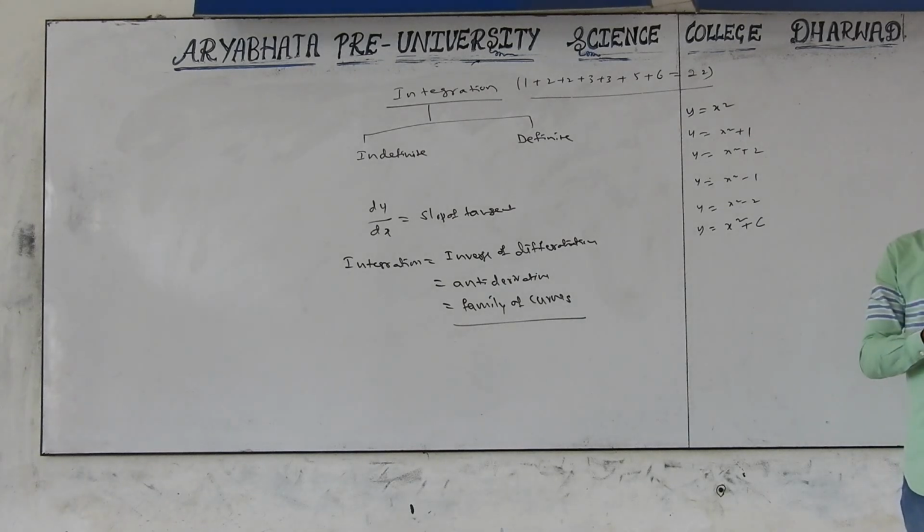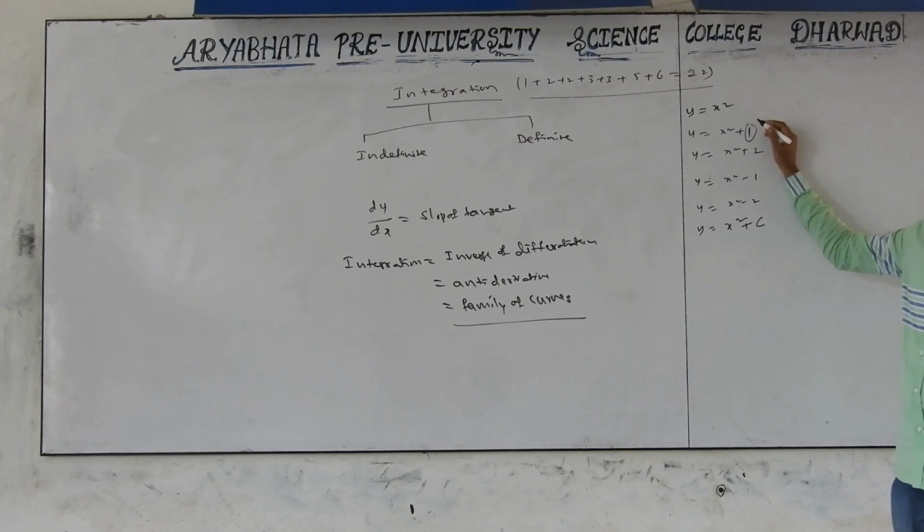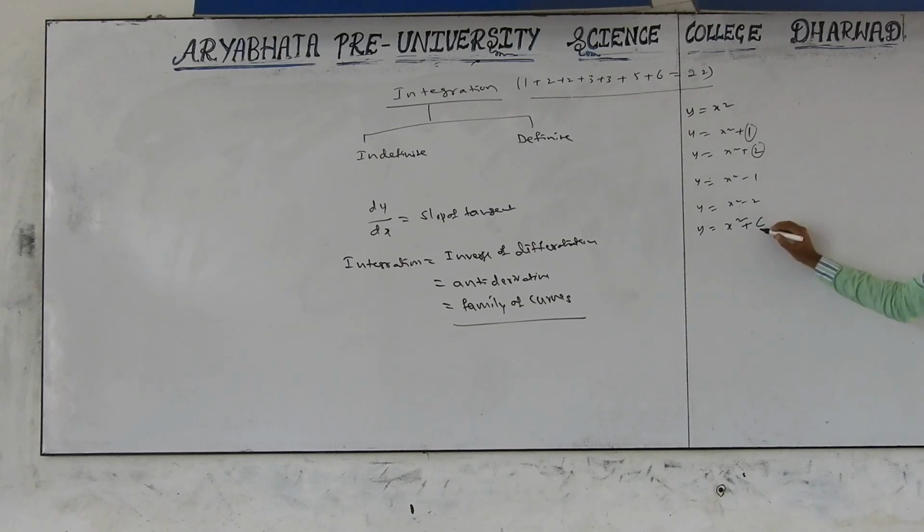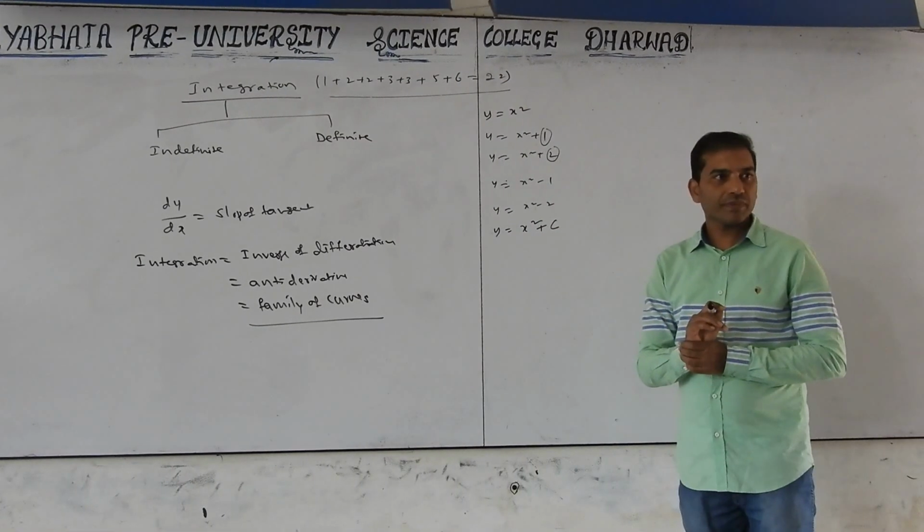C is called an arbitrary constant, not just a constant. Here 1 is a constant, 2 is a constant, but 2 is not an arbitrary constant, whereas c is an arbitrary constant. Are you following? Now, if you draw all these graphs, what happens?